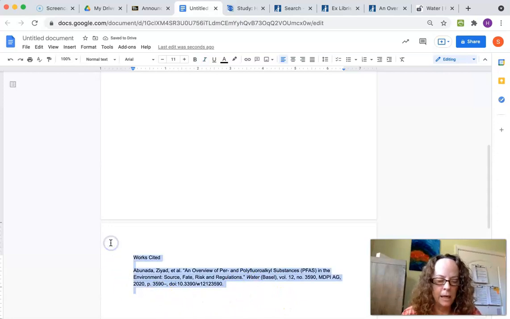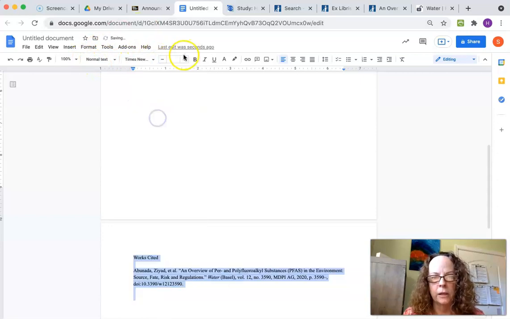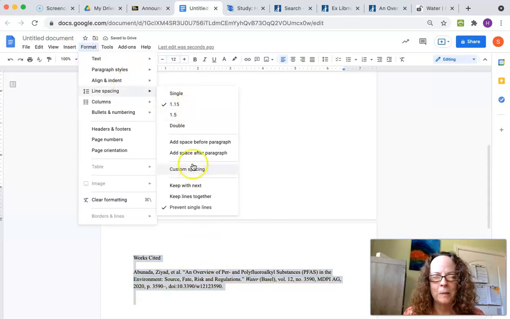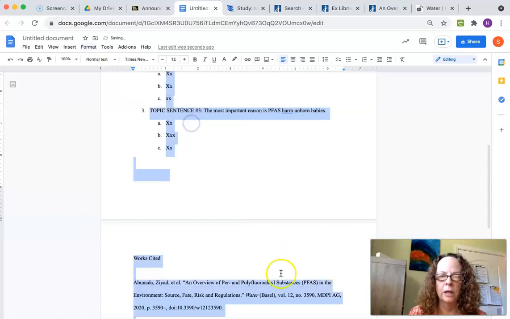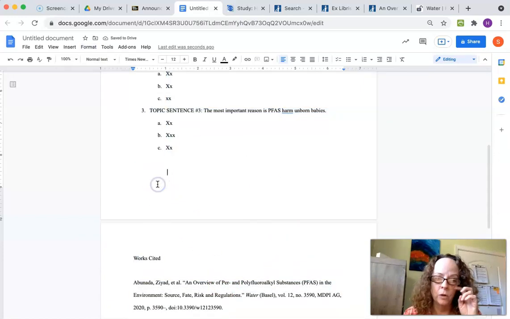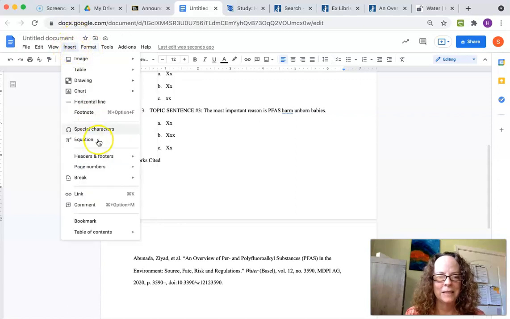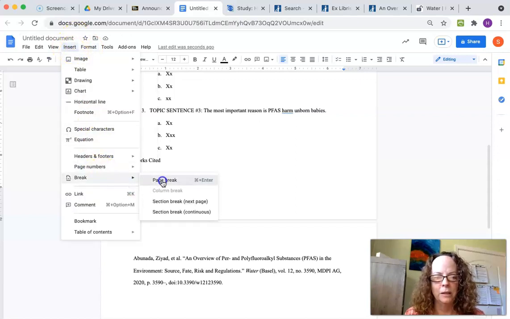Now, clearly, I haven't grabbed my whole document and gotten all the formatting done, so I'm just going to do a couple of quick things so that it looks more like what you're used to. I don't want to use the double space here if I'm on MS Word. Here, since I'm in Google Docs, it's not going to add extra spaces before and after. And I kind of missed my little page break. Boing. There it goes.